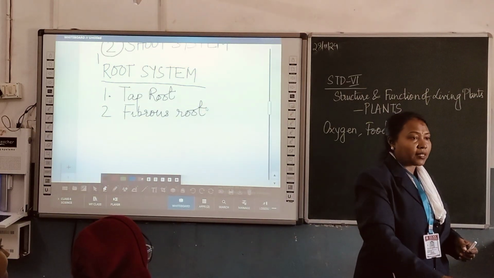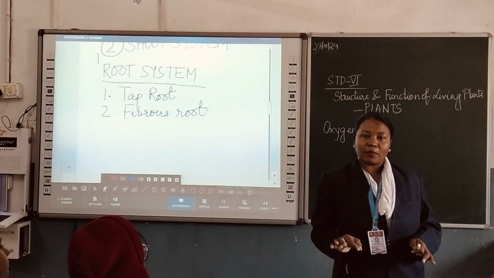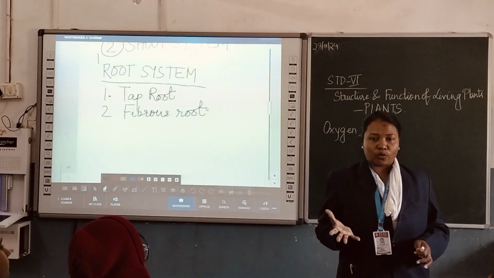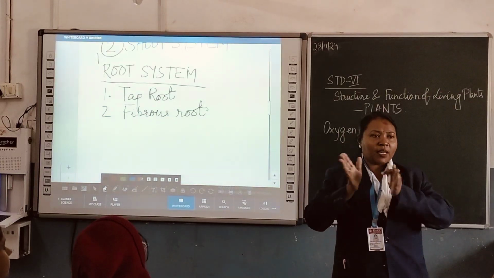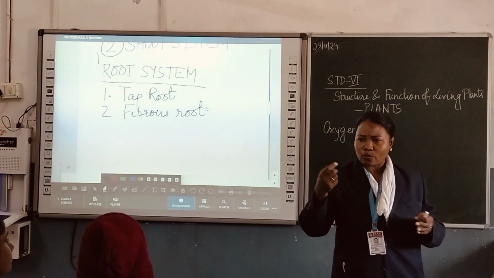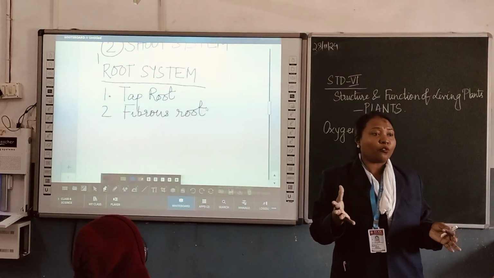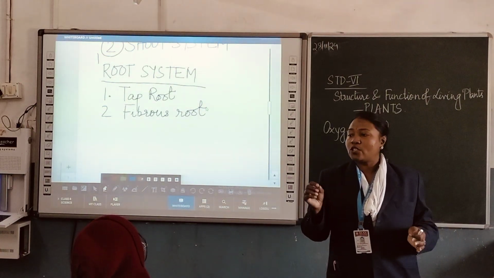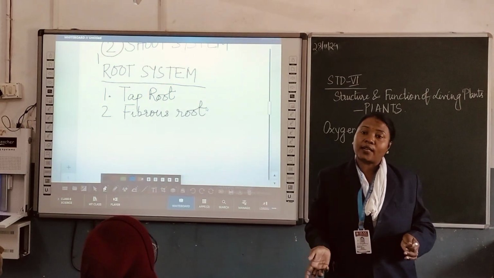You know there are some pulses. And these pulses, when you plant them in the soil, you can get a bunch of roots. And what is the main difference? Tap root consists of a single root with many secondary roots, small roots here and there. And in fibrous root, you can find a bunch of roots where you cannot find which is the original root. And most of the fibrous roots are of different types.